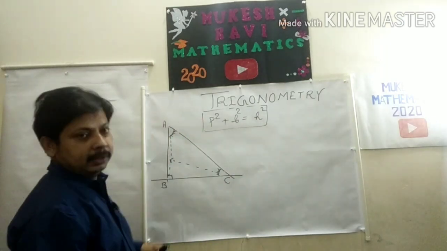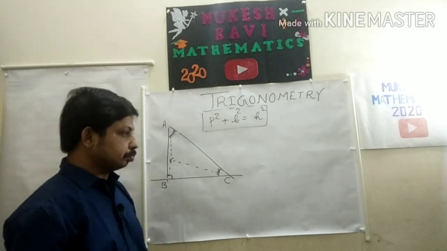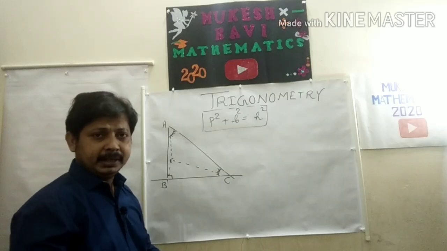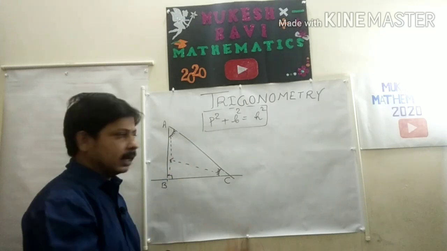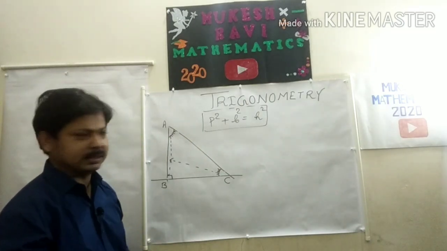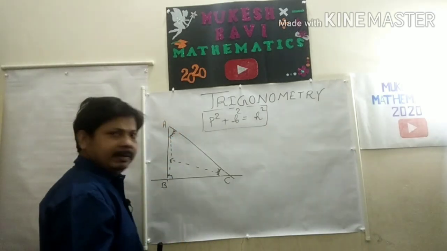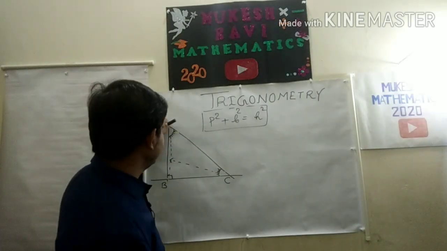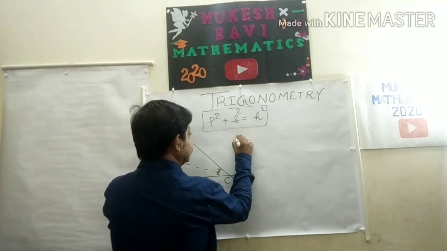In this triangle, we are going to measure some angles: 30 degree, 40 degree, 60 degree, 90 degree, 180 degree. Already I have given a brief idea about more than 90 degree in class 11, but in class 10 you have to measure till 90 degree and 90 plus theta, complementary angles. I will discuss that only, but first of all I am going to discuss the measure part of the triangle, which is known in 3 sections.